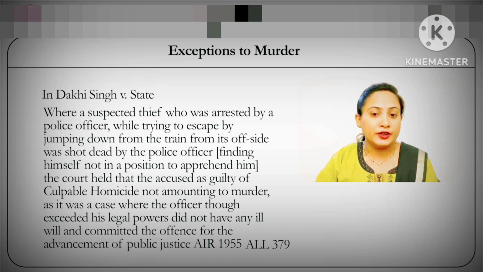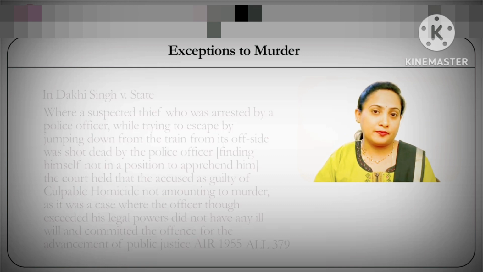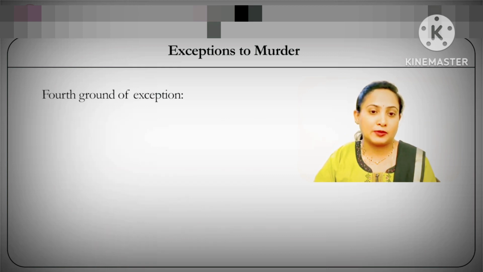Now, the court over here sees this as a case of exceeding the legal authority that the law confers upon the public servant, but because he had no mala fide intention and committed the offense only while exercising his legal duty, it becomes an offense of culpable homicide not amounting to murder. Coming to the fourth ground of exception.